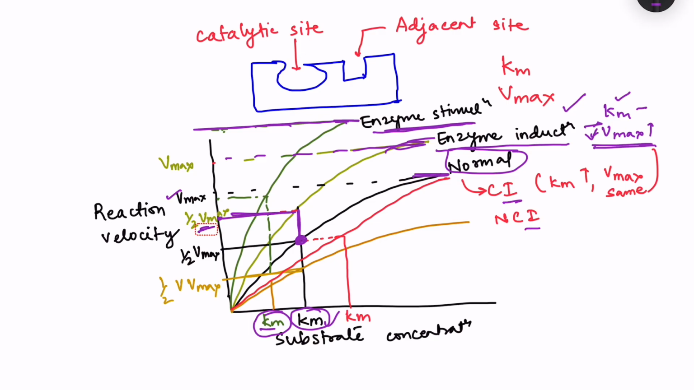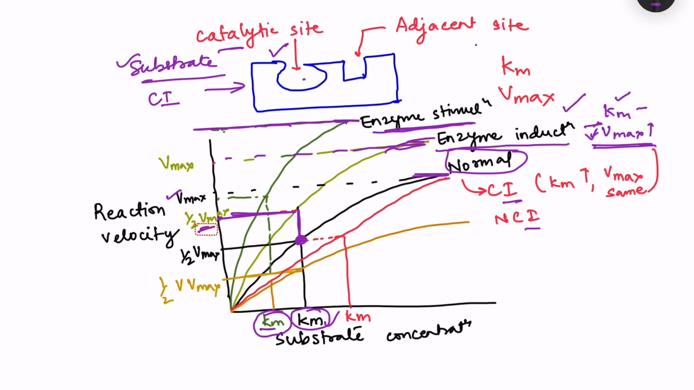Inhibition can be of two types, that is competitive inhibition and non-competitive inhibition. So here is the enzyme schematic diagram, and we have two sites, the catalytic site and the adjacent site. Now catalytic site is the one where the substrate is going to bind, which I have already told before. Now the drug which you give, if it binds on the catalytic site and doesn't allow the original substrate to bind to the catalytic site, that is known as the competitive inhibition.